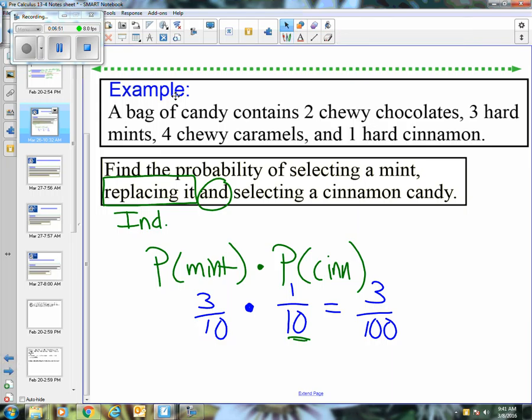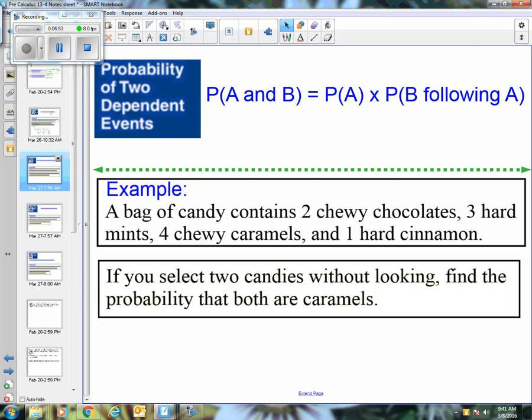Okay, so how is it different when I look at it for dependent? This is kind of interesting. So let's look at the difference in how they wrote it. It's still the probability of A and B. It's still a product because it's an and. I want both of these things to happen. That's my compound word. But it says probability of A. Okay, that was the same. Now it's how they write the second one.